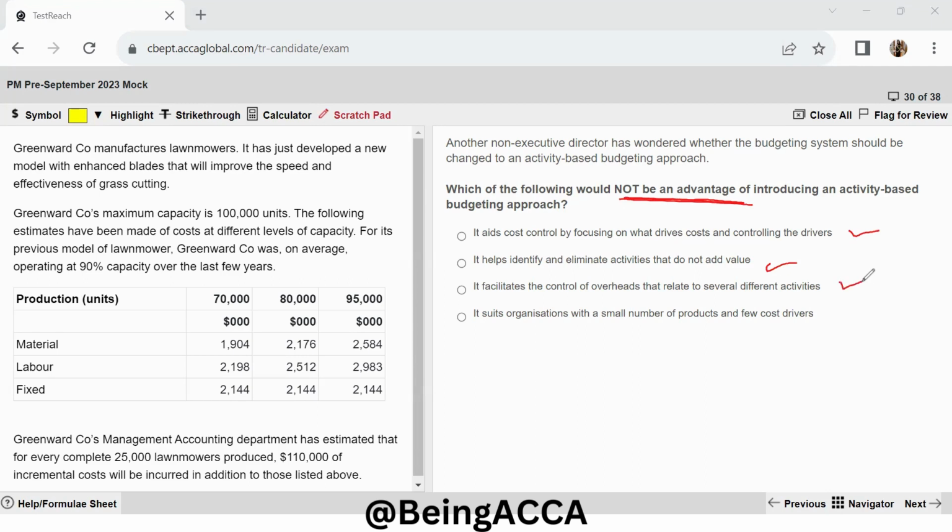Now, let's look at the last one. It suits organizations with a small number of products and few cost drivers. No, this is not the case. It is relatively more suitable for complex organizations, large organizations, and where they have multiple products and so many cost drivers. So this statement is your answer because this is not an advantage of ABC.